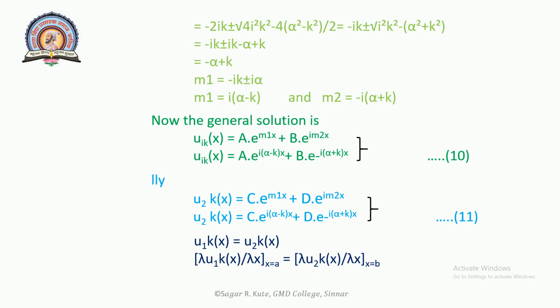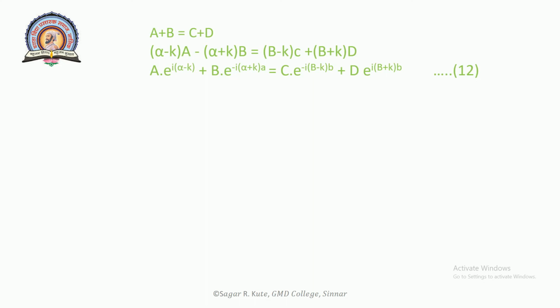Applying the boundary conditions, u1k(x) is equal to u2k(x), and du1k(x)/dx is equal to du2k(x)/dx. Now A plus B is equal to C plus D. Put this value in this equation. We will get i(alpha minus k)A minus i(alpha plus k)B is equal to i(beta minus k)C plus i(beta plus k)D.